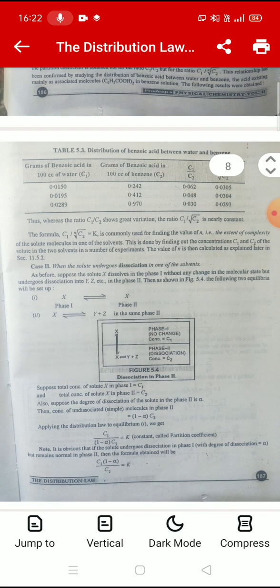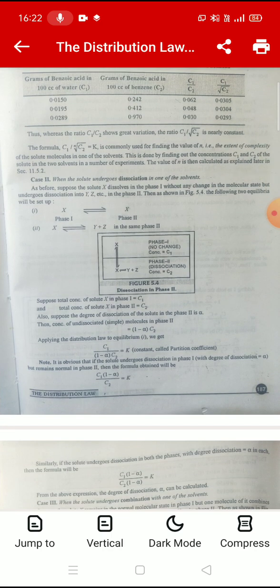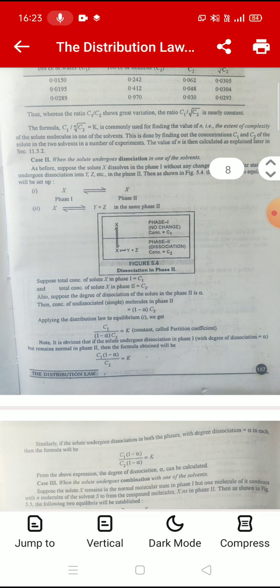Now we will discuss the second case, when the solute undergoes dissociation in one of the solvents. As before, suppose the solute X dissolves in phase first without any change in the molecular state but undergoes dissociation into Y, Z, etc. in phase second. The following two equilibria will be set up.